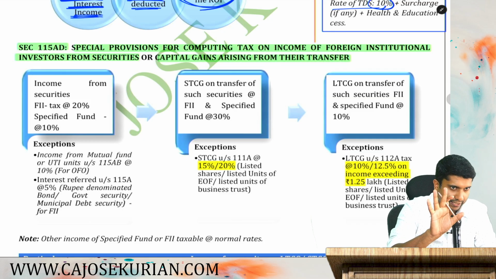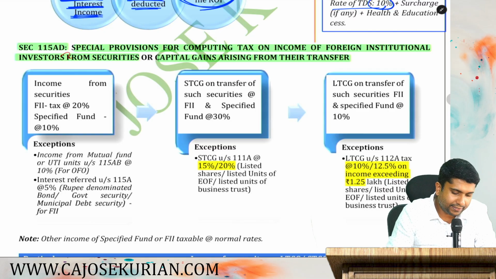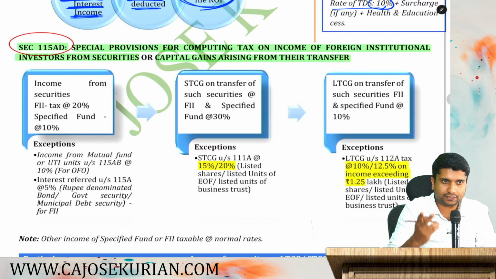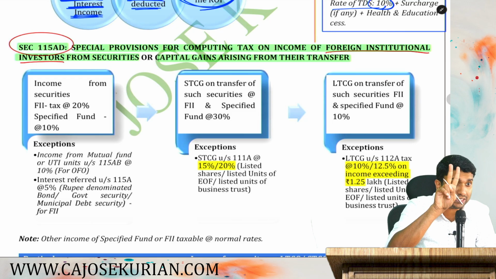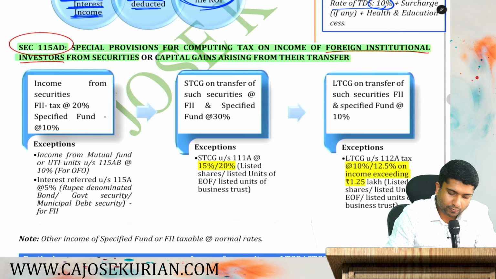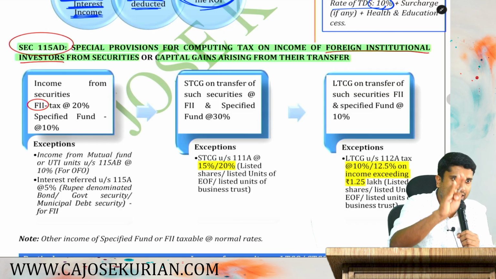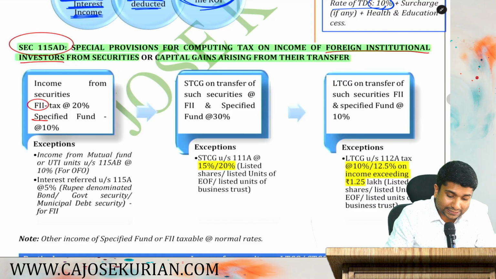So basically, this 115AD is applicable for two persons. Even though in the heading, it is only saying foreign institutional investor, it is applicable for two types of persons. Number one, FII. FII means foreign institutional investor. Number two, specified funds. So for two persons, 115AD is applicable.